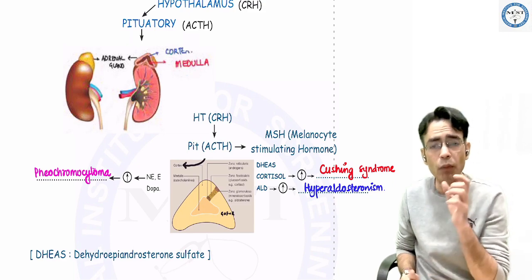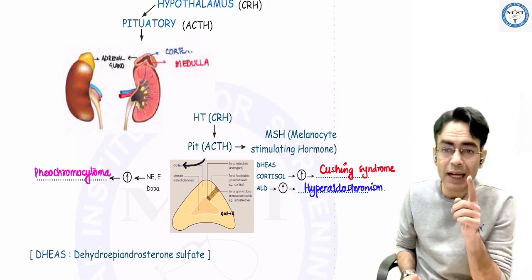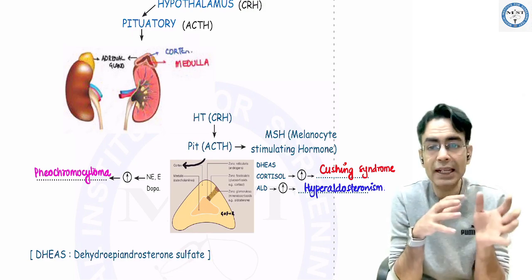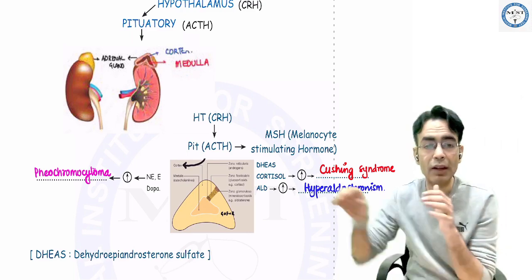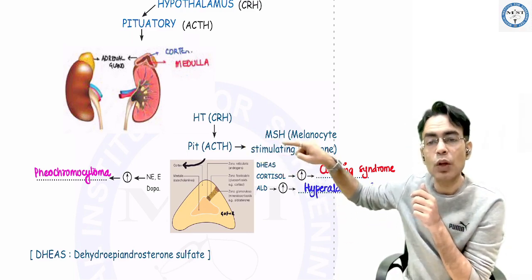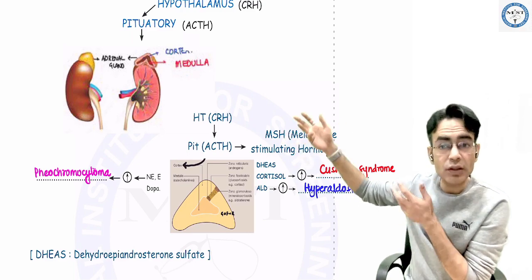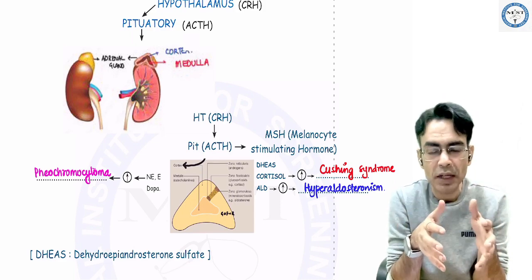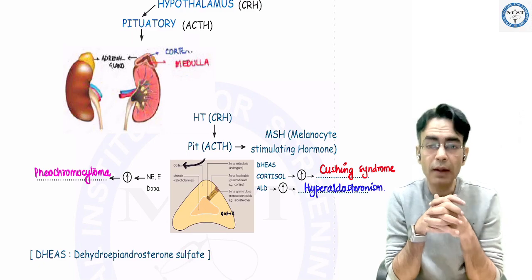One thing I should mention before this is that your ACTH basically indirectly stimulates the melanocyte stimulating hormone also. So in any disease, wherever you see ACTH increasing, subsequently MSH will also increase. And if melanocyte stimulating hormone increases, the patient will give you hyperpigmentation. The moment they say hyperpigmentation, it means ACTH is increasing, MSH is increasing.